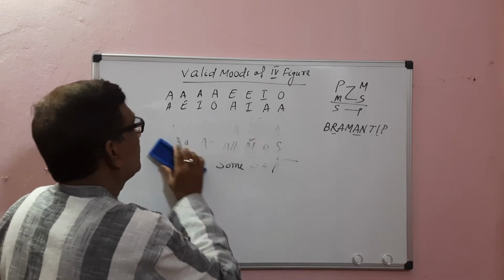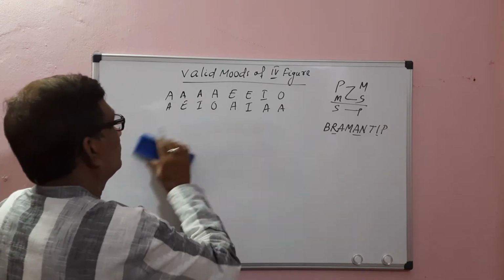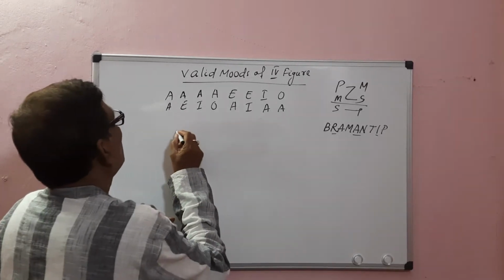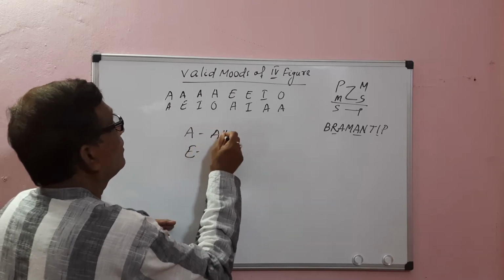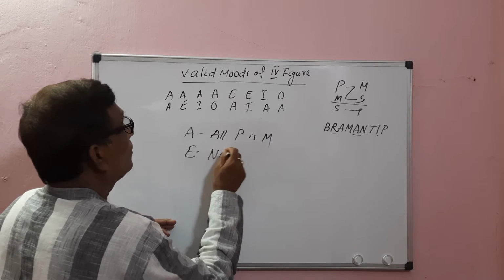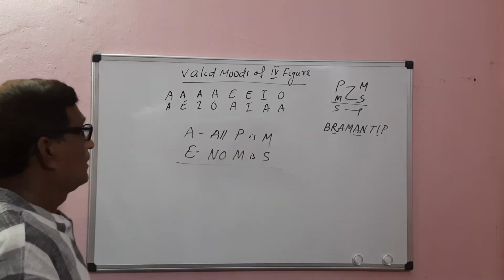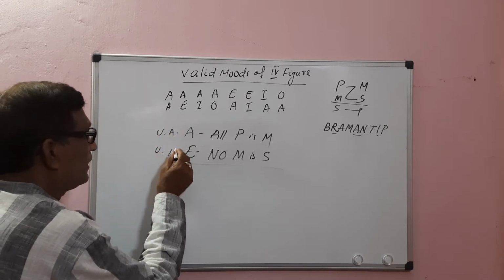Then from A-E. All P is M, no M is S. The major premise is universal affirmative, the minor is universal negative.